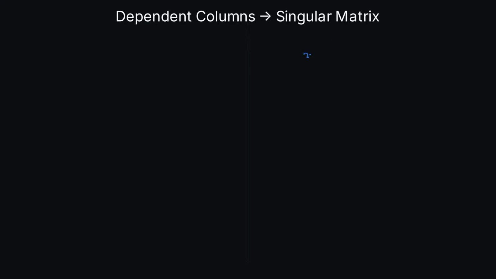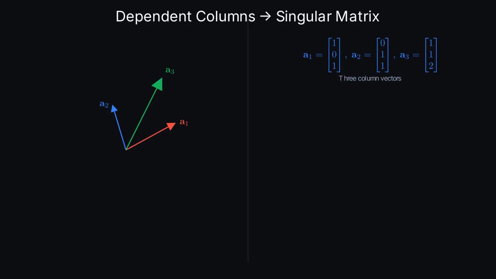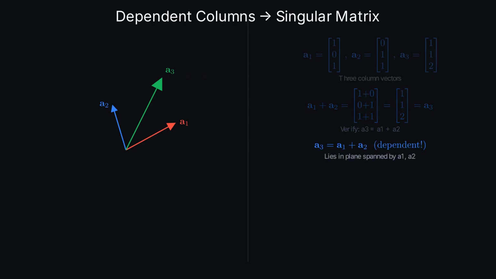Now see what happens when columns become dependent. Our a3 equals 1, 1, 2, which is exactly a1 plus a2. Let's verify. a1 is 1, 0, 1, and a2 is 0, 1, 1. Adding them component by component gives 1 plus 0 equals 1, 0 plus 1 equals 1, 1 plus 1 equals 2. That's exactly a3. So the third column adds nothing new. It lies in the plane spanned by the first 2 vectors.